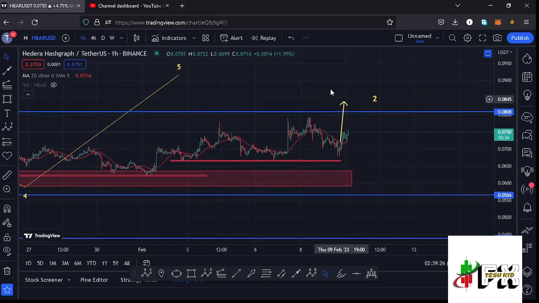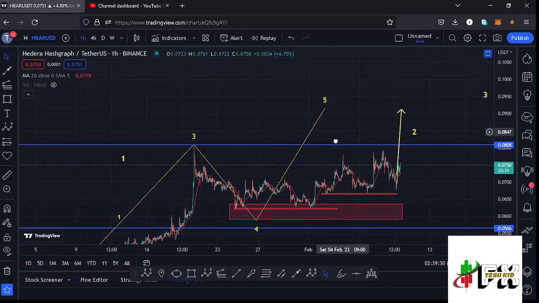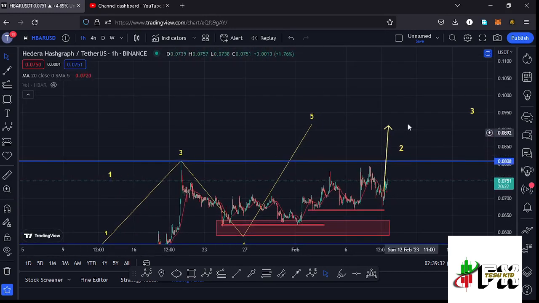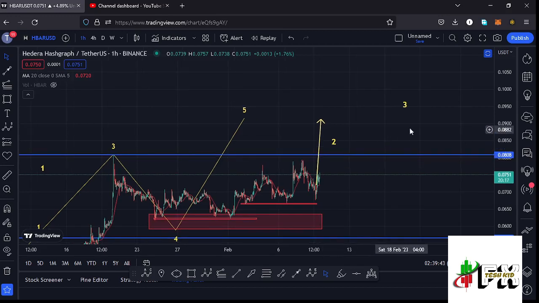And once we fully maximize the formation of that wave 5, then we can name that 5-wave structure to the upside as a larger Elliot wave count 1 before we can expect a corrective structure in the formation of a larger Elliot wave count 2. And once the formation of a larger Elliot wave count 2 is in, then we can expect another explosive move to the upside in the formation of these higher Elliot wave count 3.